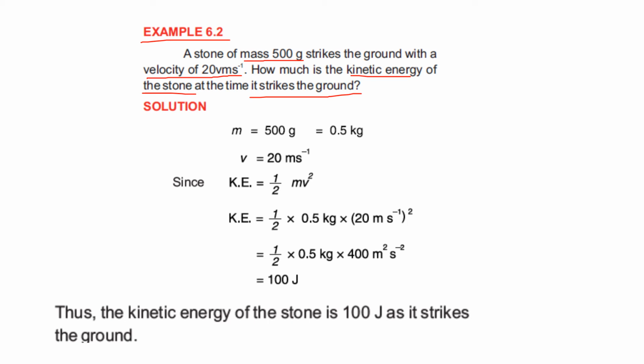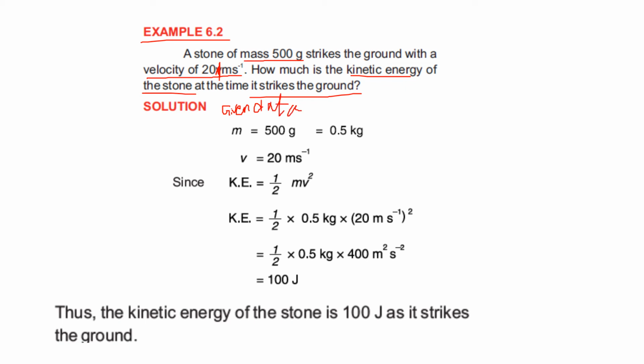So first of all, we have to write the data. This is a misprint, this is not a V, this is only 20 meters per second, right? The mass is given to you, so you have to write the given data. And in the given data, mass is represented by small m, right?